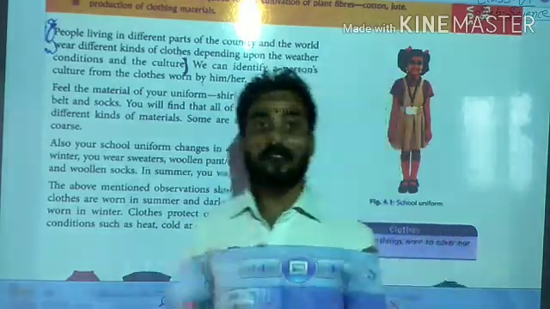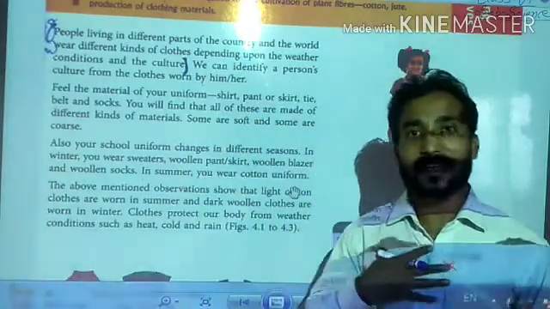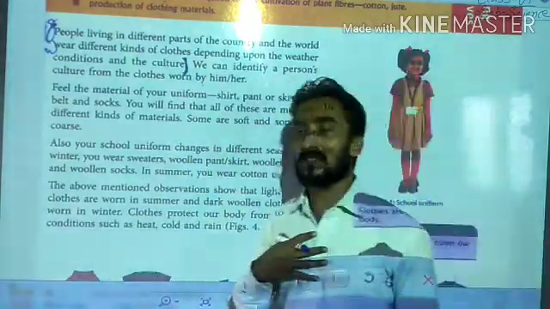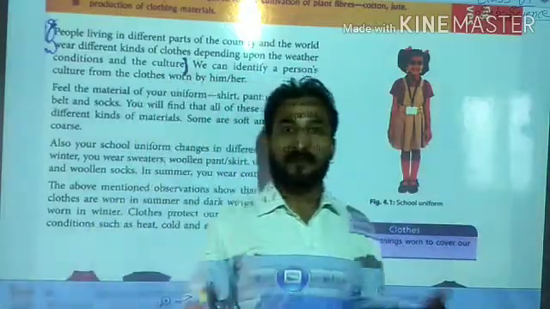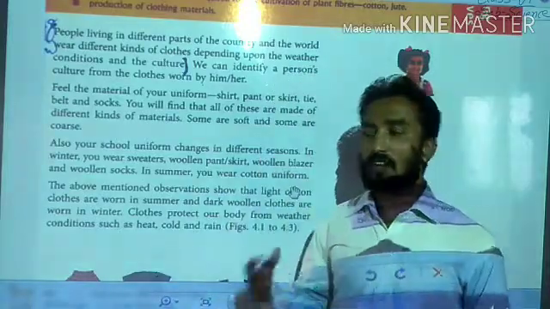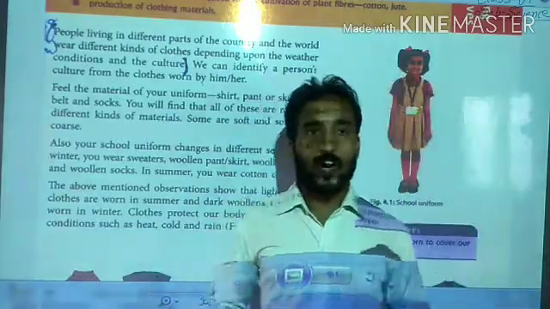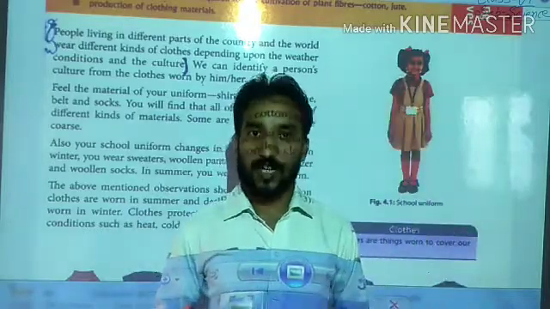Do you understand why we are using cloths? Simple. We are using cloths for the protection of ourselves from climatical conditions, different types of insects and animals. These are all the reasons that we human beings wear clothes.